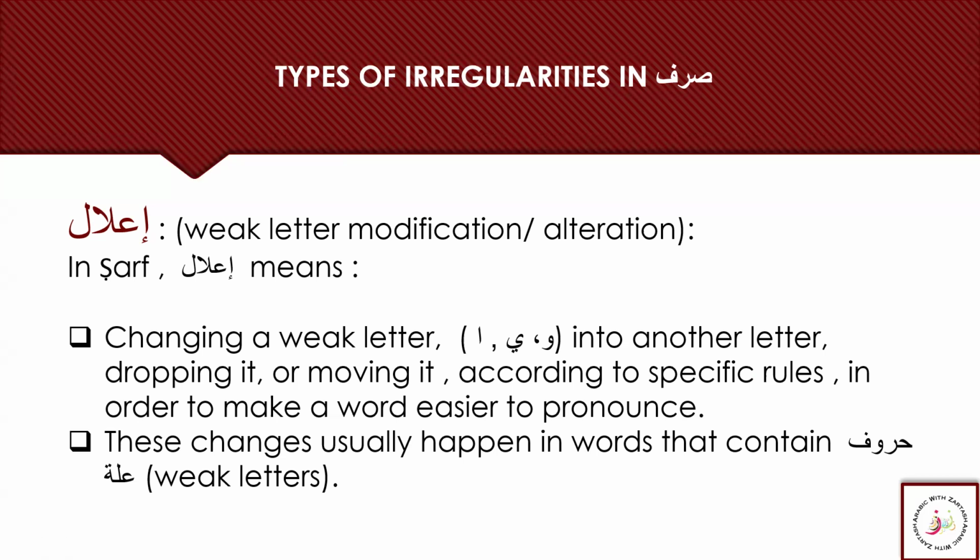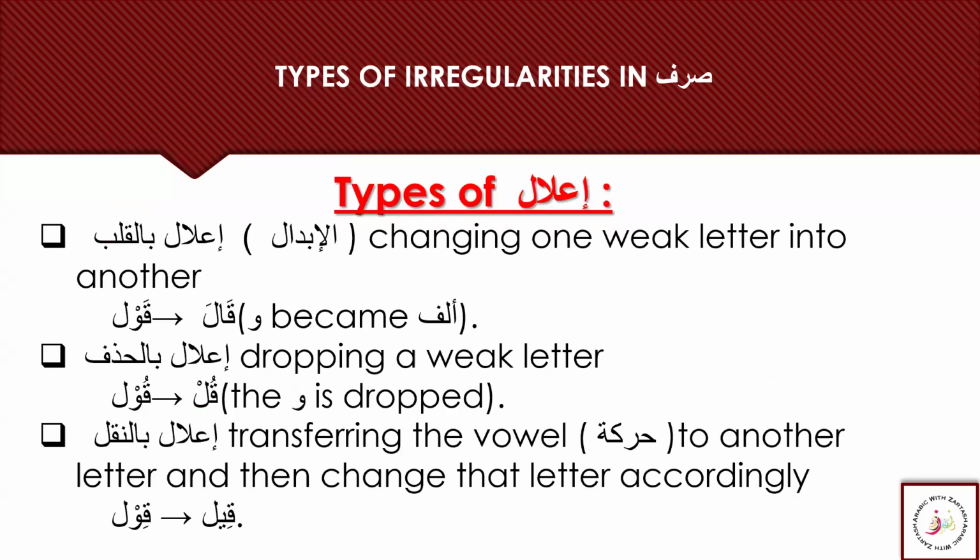When those changes occur, we call them ilal. These changes usually happen in words that contain harf illa, the weak letters. So let's learn about ilal, the modification, first.